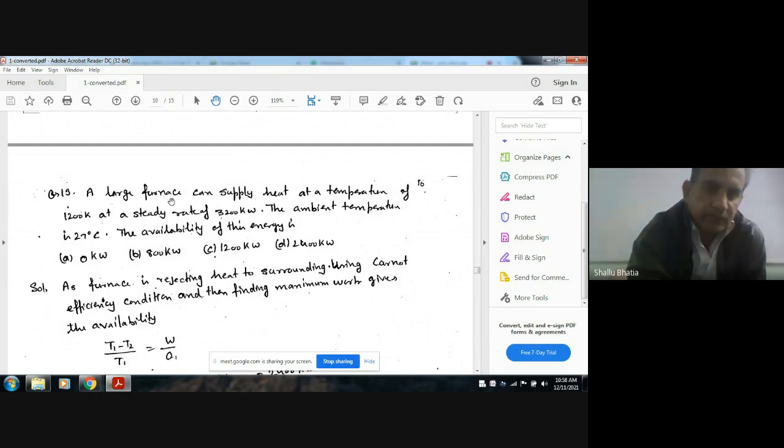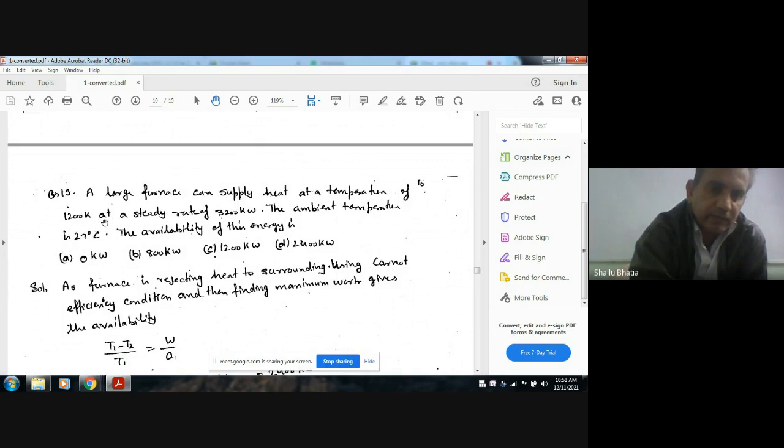of this energy can be determined by calculating the maximum amount of work that can be obtained from this system, when the system is brought down to atmospheric condition.